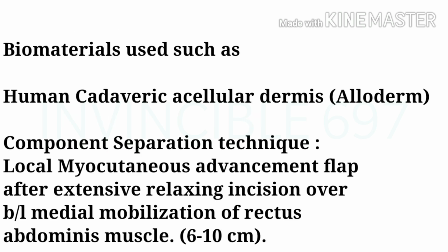In abdominal wall reconstruction, biomaterials can be used, such as human cadaveric acellular dermis, that is AlloDerm. Component separation technique can also be used, which includes local myocutaneous advancement flap after extensive relaxation by incising over bilateral medial mobilization of rectus abdominis muscle, which is sufficient to close a defect of 6 to 10 cm.